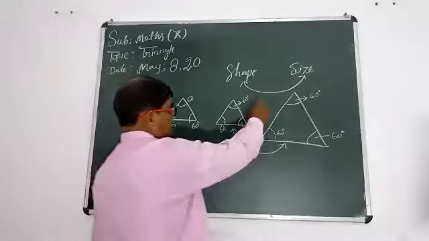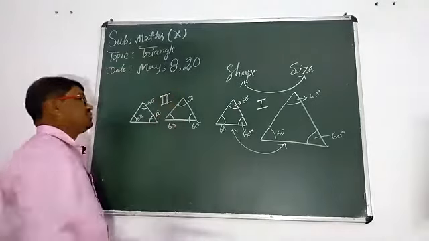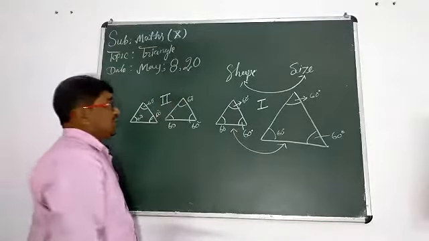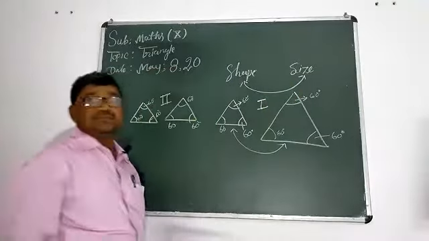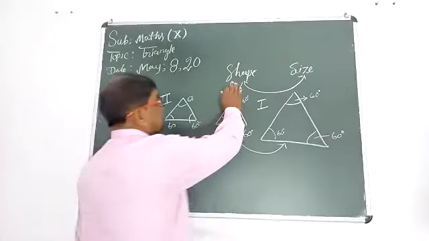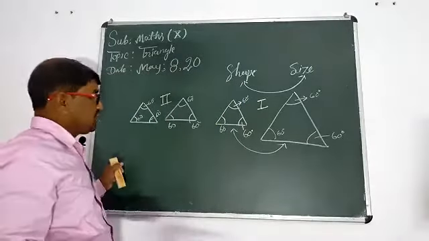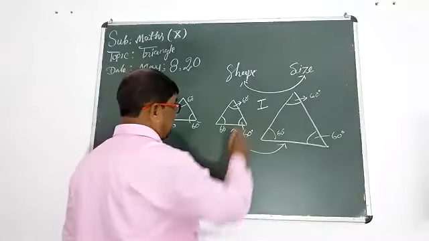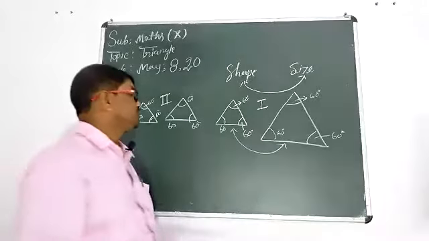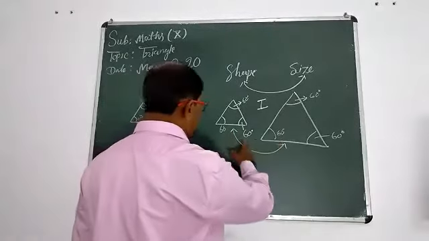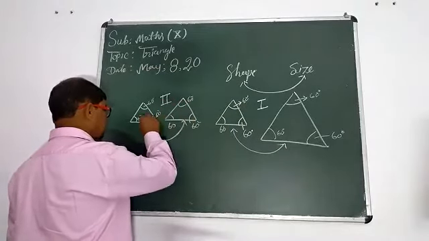Students, suppose that this is the first pair of triangles, this is the second pair of triangles. But mind, we are thinking about shape and size. Our two points here: shape and size. Two pairs of triangles drawn by us. These two triangles are equiangular, and these two triangles are also equiangular.